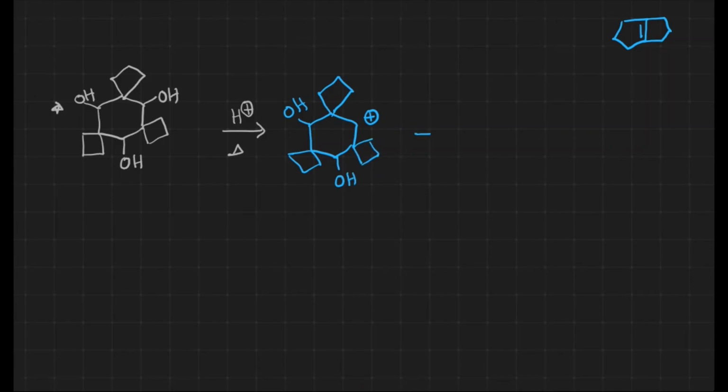Carbocation, right? After carbocation generation, what happens? The adjacent ring is a 4-member ring. It is unstable. Ring expansion takes place. After ring expansion, we will get a 5-member ring.